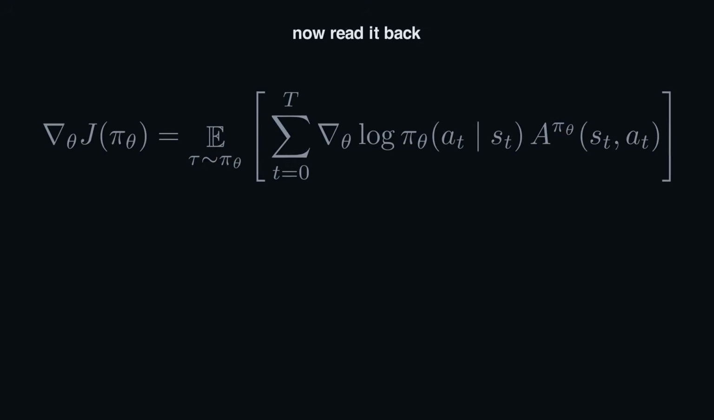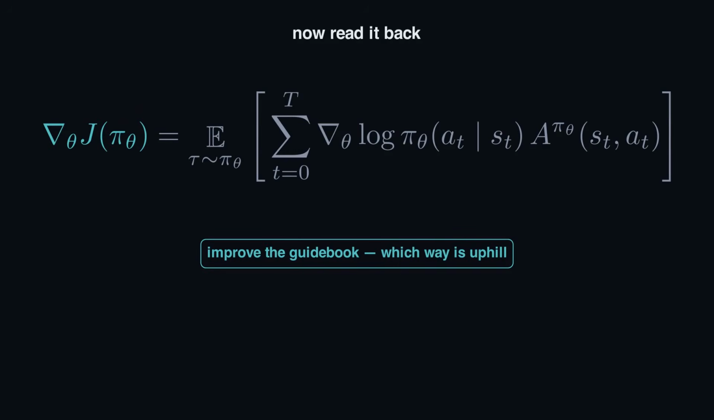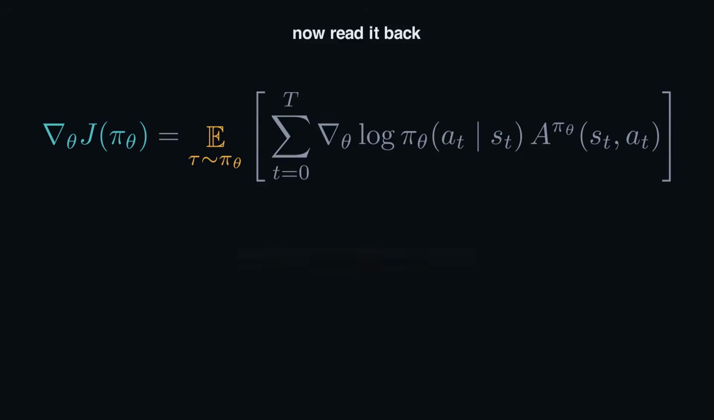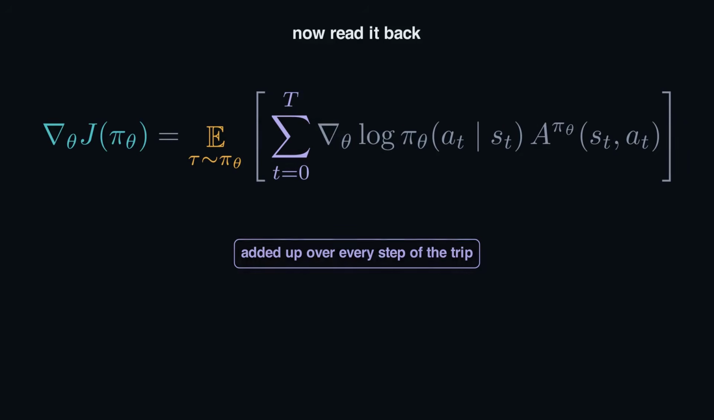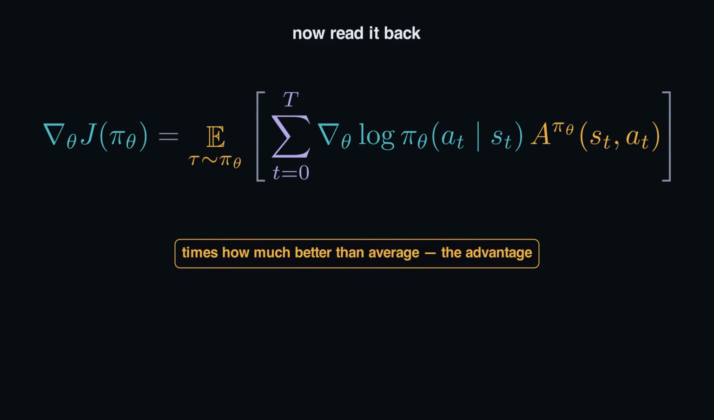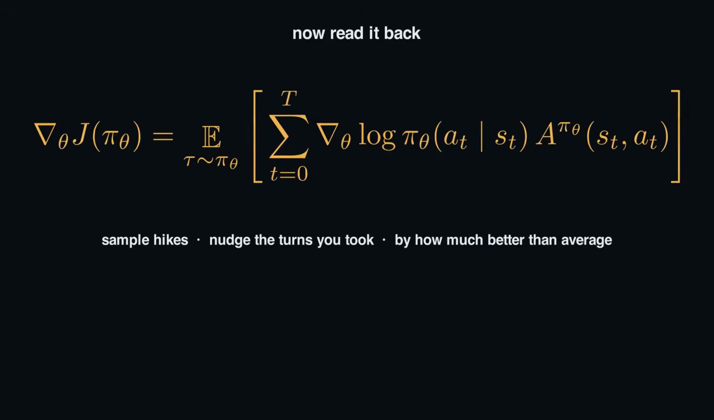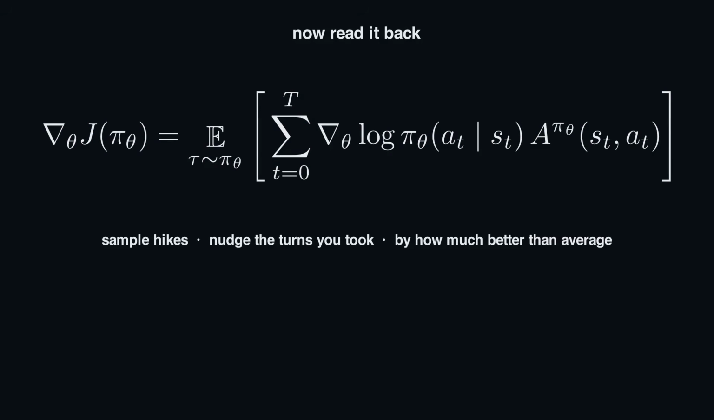Here it is again, only now every piece has a picture. The left side, how to improve the guidebook, which way is uphill. It's an average over hikes we actually send out and sample, added up over every step of the trip. The nudge, raise the log probability of the turns you took. Scaled by the advantage, how much better than average that hike did. Put it together, sample some hikes, and for each one, nudge the turns you took by how much better than average it did. That's the whole equation. And now it reads like a sentence.